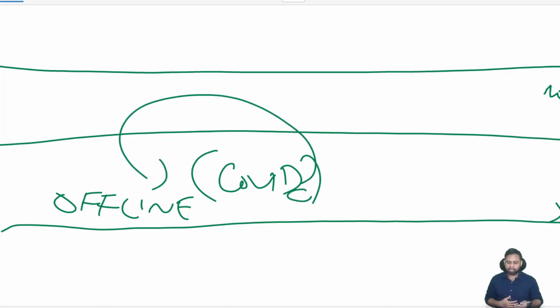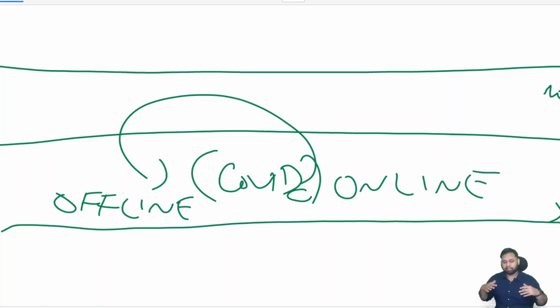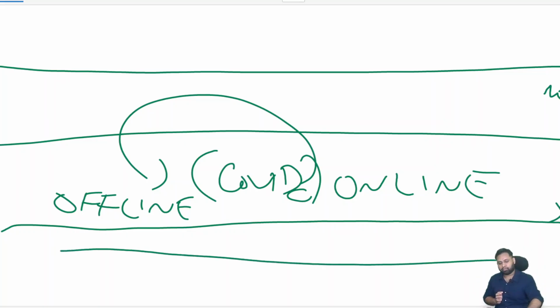Okay, but now what happens is that we had to install Wi-Fi, then online facilities, online coaching, right, because the time is changing. Then we had to move to online. Right, we had to be more and more equipped, even teachers including me, we had to be more and more equipped with online. Right, the time is changing, we have to plan accordingly. Simply understand it like that, society is changing.